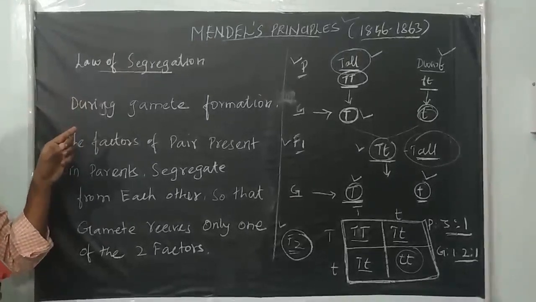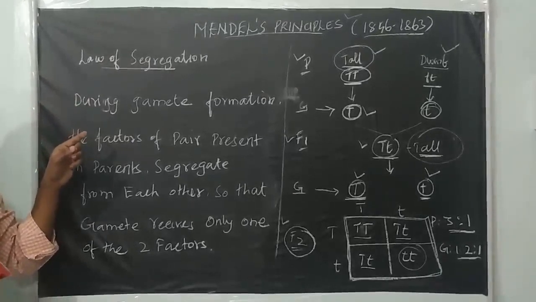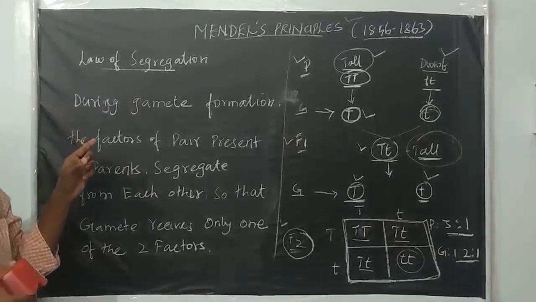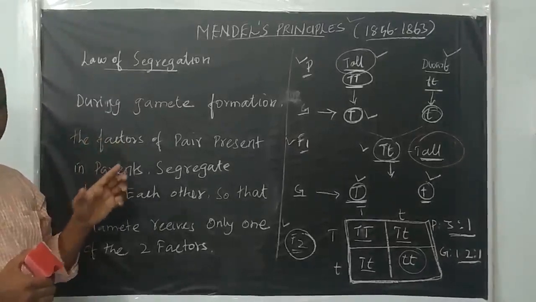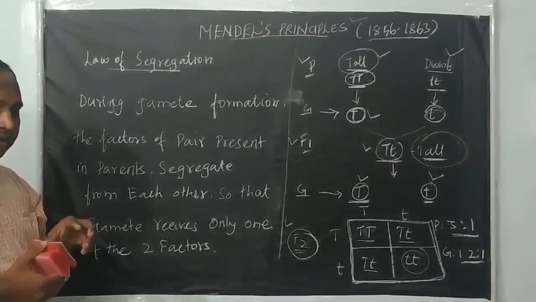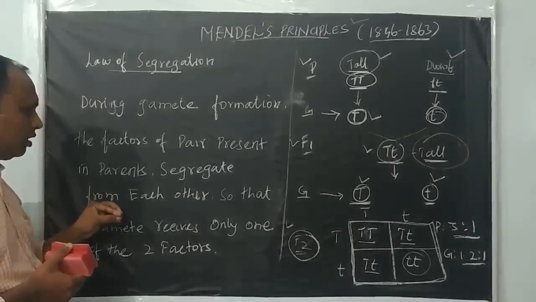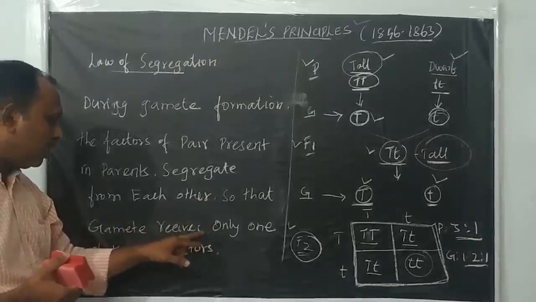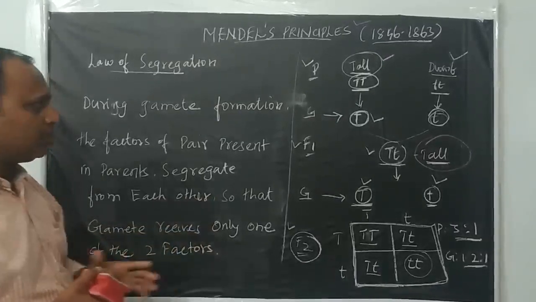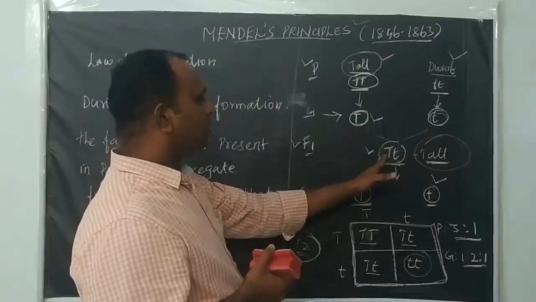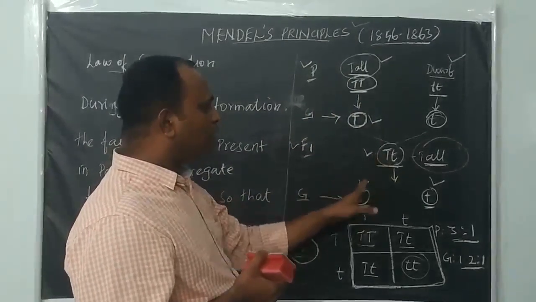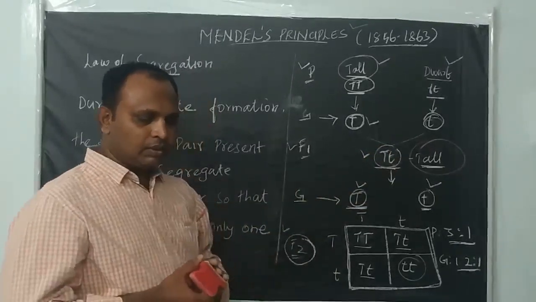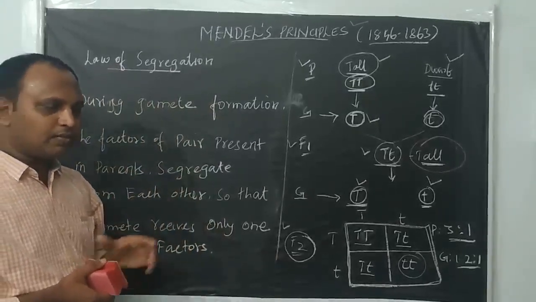During gametic formation, the factors of a character pair present in an individual parent organism do not get mixed or blended. They simply associate together, but they segregate from each other during gametic formation, so that the gamete receives only one of the two factors. Whether the condition is homozygous or heterozygous, the gamete receives only one factor from that pair, either the dominant factor or the recessive factor. A homozygous parent produces only similar gametes.